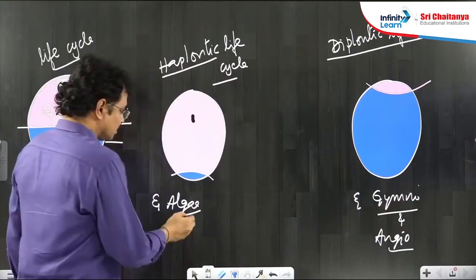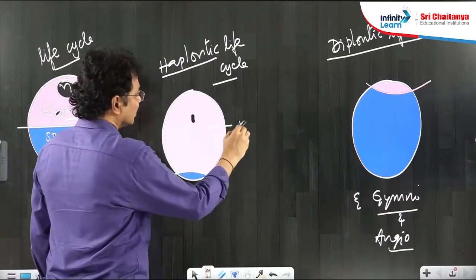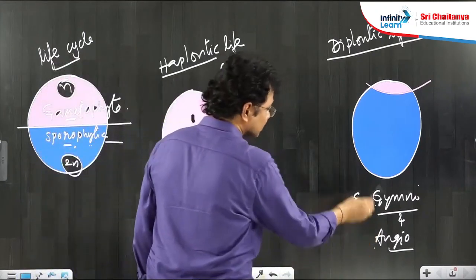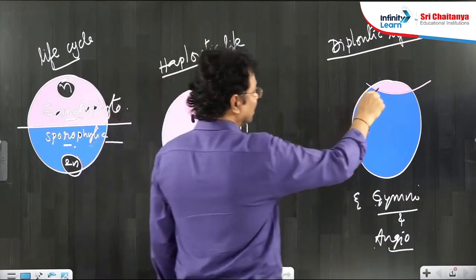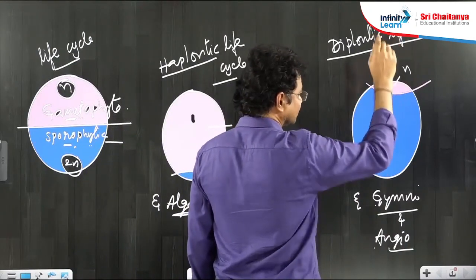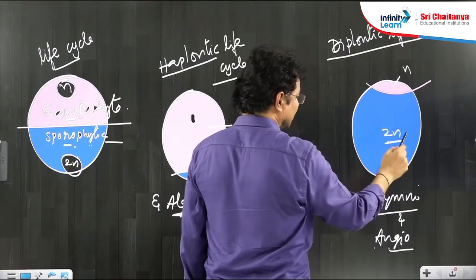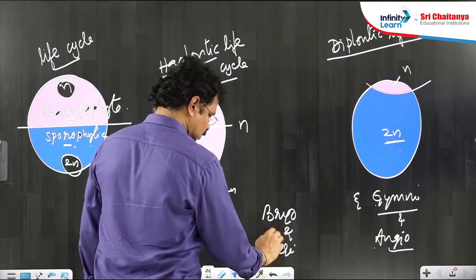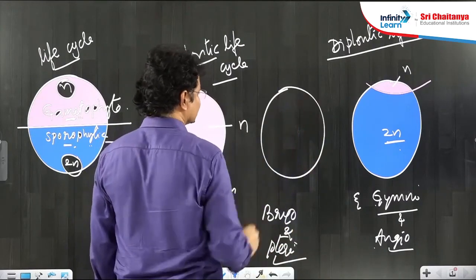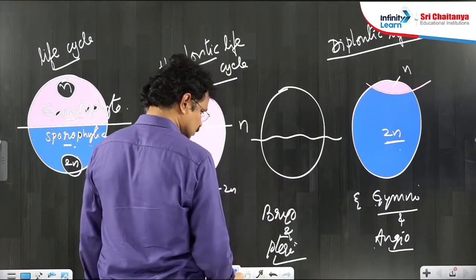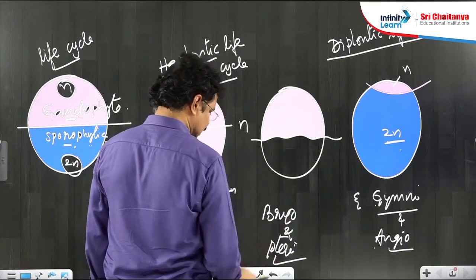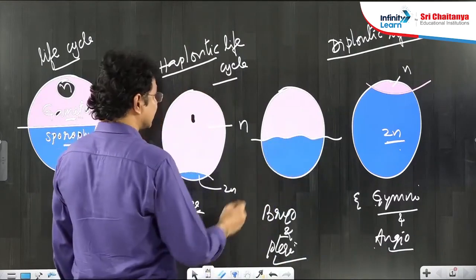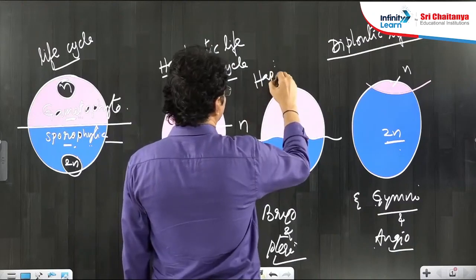In primitive plants, the haploid gametophyte is more dominant over the sporophyte, whereas in higher plants the total story is reversed. The haploid gametophyte is highly negligible, but the diploid sporophyte is highly evolved. Between them, in bryophytes and pteridophytes, an intermediate type of life cycle is there. Here also, both are significant. The gametophytic generation and sporophytic generation are almost equal or a little variable. These kinds of life cycles are called haplodiplontic life cycles.